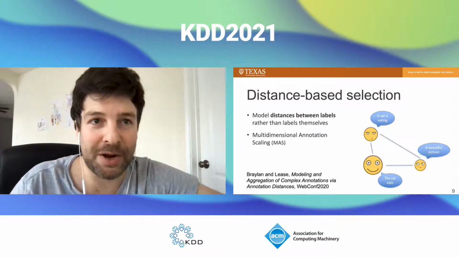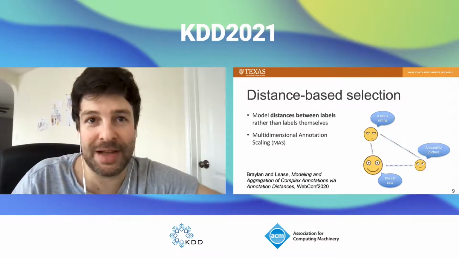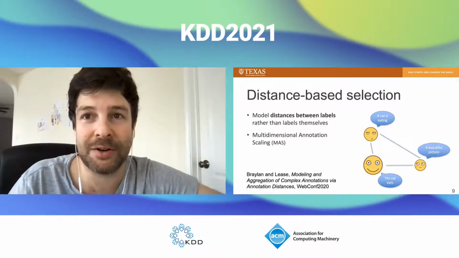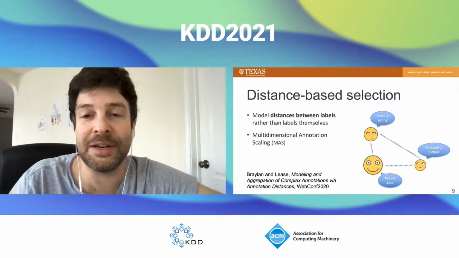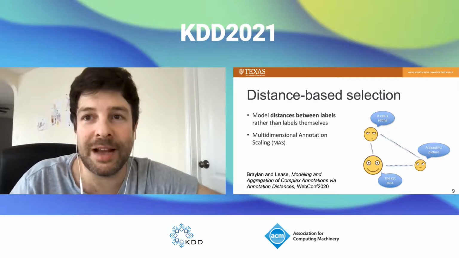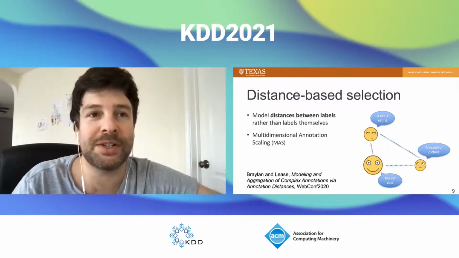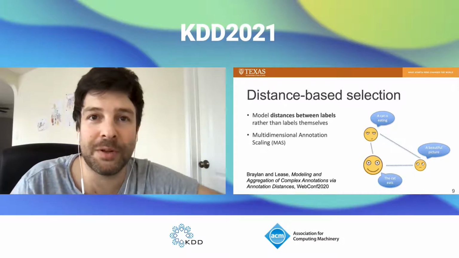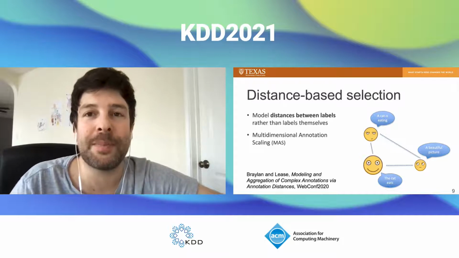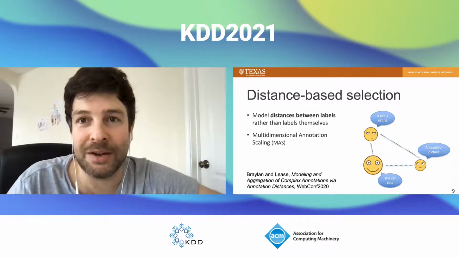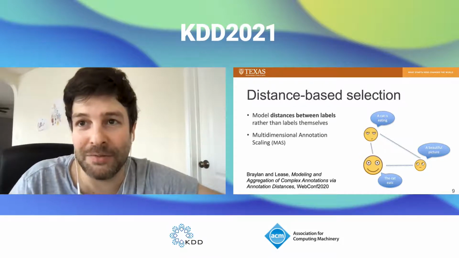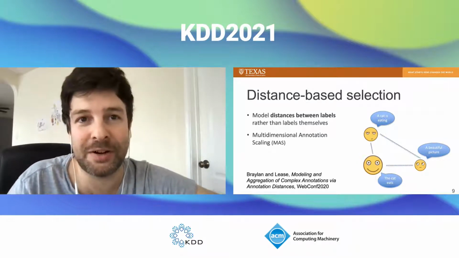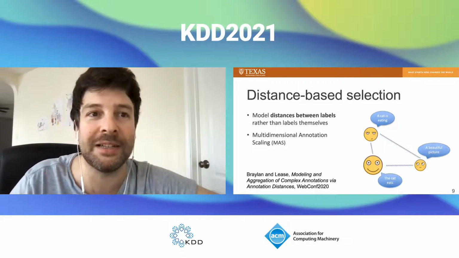So in our prior work, we tackled this question of how to aggregate these kinds of labels that are more complex than simple categoricals and do it in a very general way. So our idea was to use a distance function to measure distances between labels. And then you could, for example, choose the most central label as the best one. And we came up with a bit fancier kind of weighted voting model that works off the label distance matrices and considers worker accuracy and item difficulty and such.